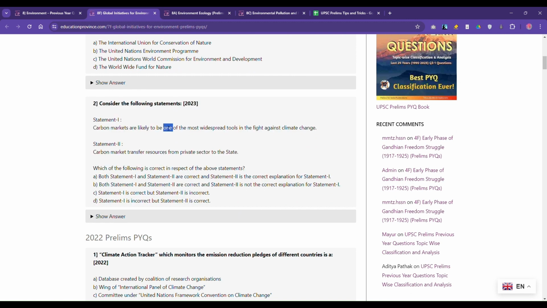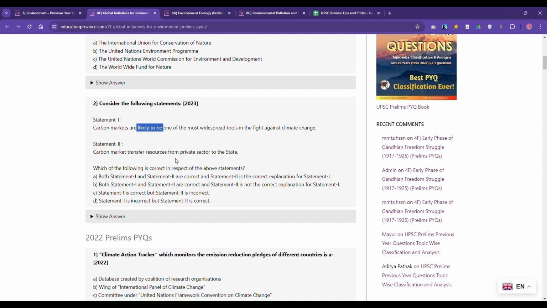Now the first statement, if you observe: carbon markets are likely to be one of the most widespread tools in the fight against climate change. Again, it says likely to be. It's generic. It's not taking any side. It's not specific. It doesn't say that carbon markets will be, it says likely to be. So again, most likely this statement will be true.